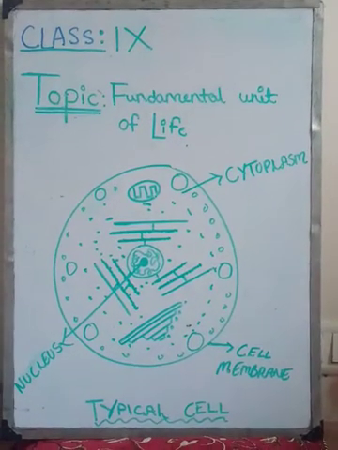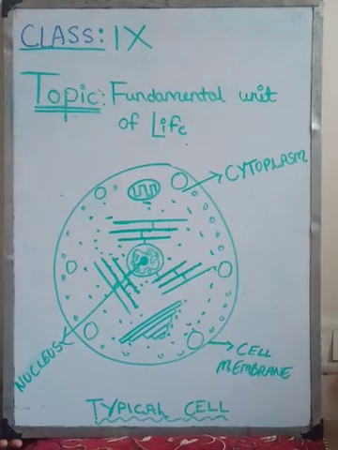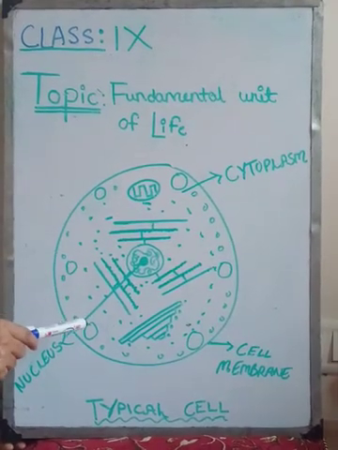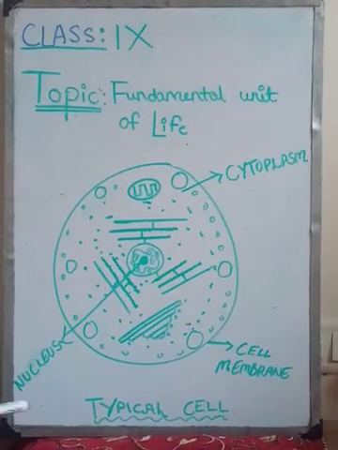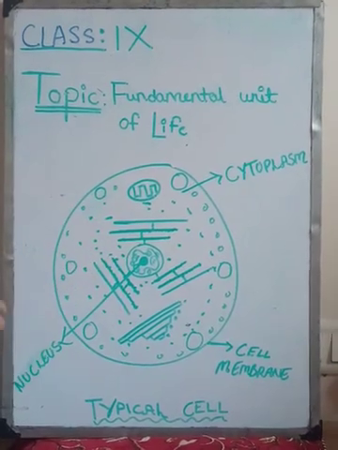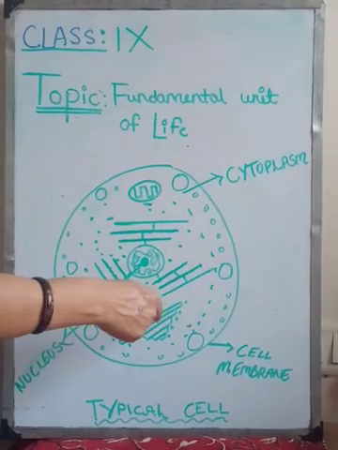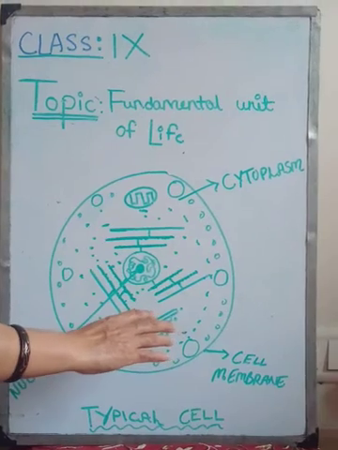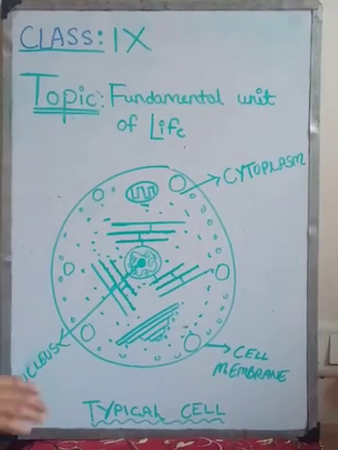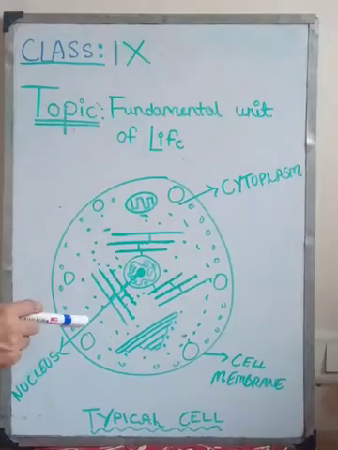Plasmolysis. Now we are going to understand plasmolysis. When a living plant cell loses water through osmosis, there is shrinkage or contraction of the contents of the cell away from the cell wall. This phenomenon is called plasmolysis.